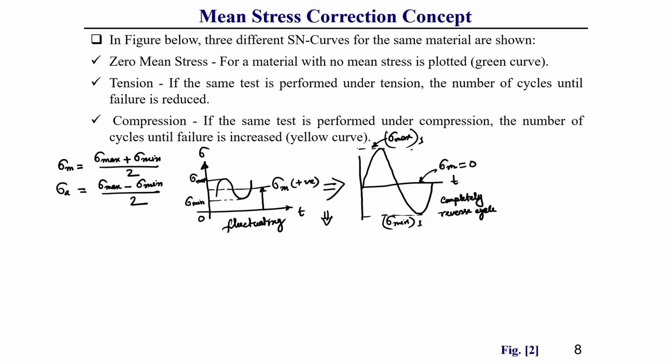So, once we convert this into an equivalent completely reverse cycle, our effect will be the same, but it is observed that if we directly convert this way, our cumulative damage becomes quite a bit higher than the normal fluctuating case, in the case of a completely reverse cycle with higher amplitude.